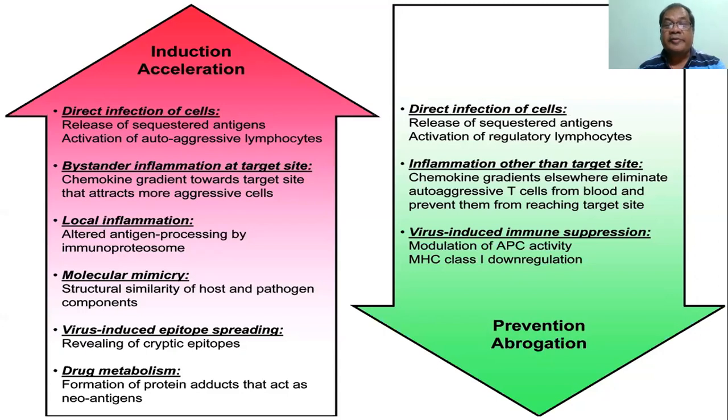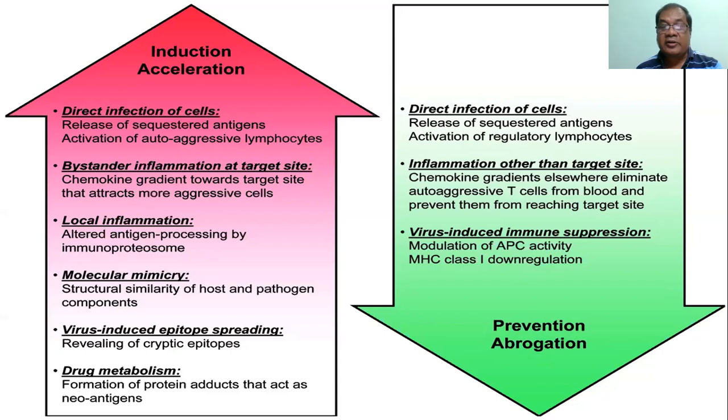Now, how is autoimmunity downregulated? Say, for example, direct infection of the cell, release of sequestered antigen, and activation may give rise to not only the effector cell, but can also activate the regulatory lymphocytes, which may diminish the response. So the autoimmunity cannot mount on. Inflammation other than the target site: any site of inflammation other than the target site may lead all the chemokine gradients to that portion of the site of inflammation. So other portions are not exposed.